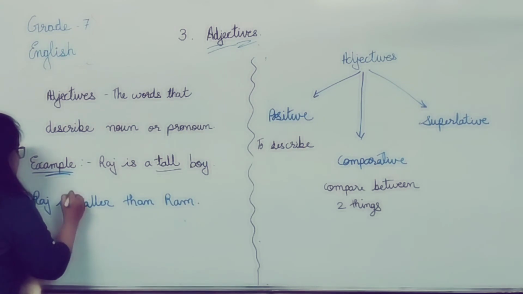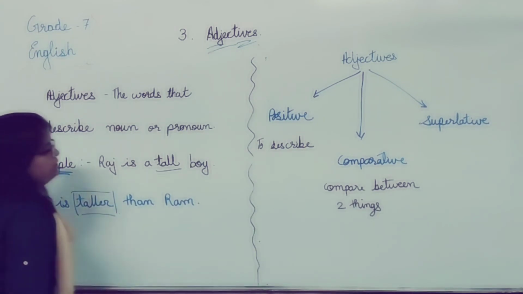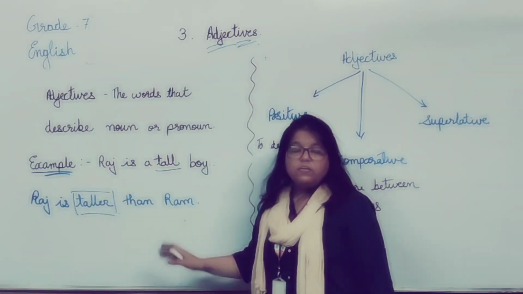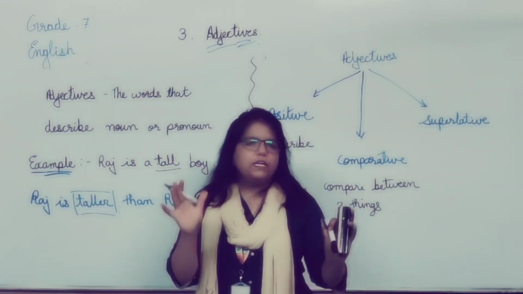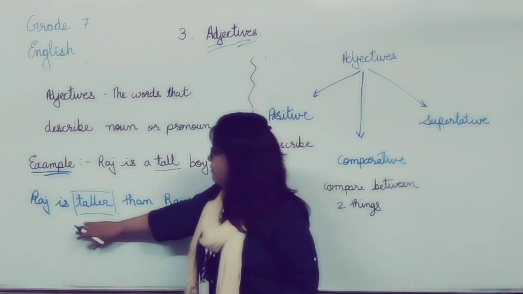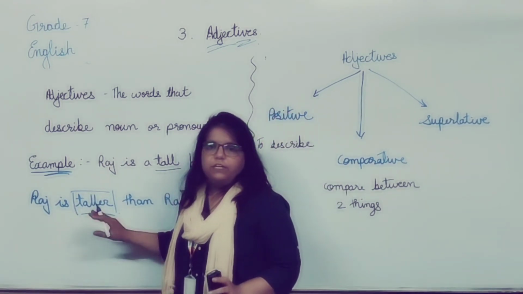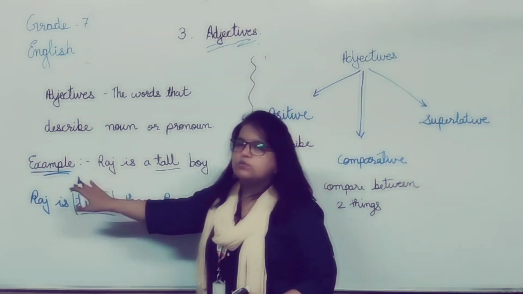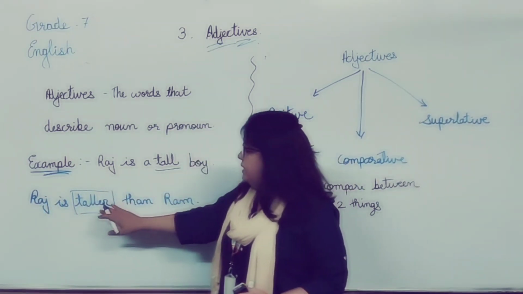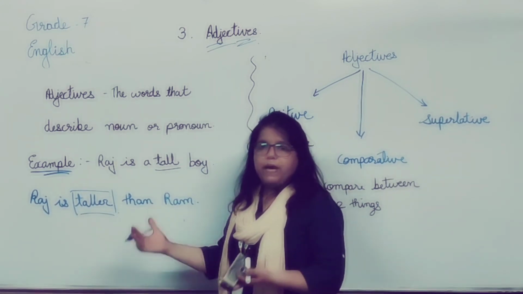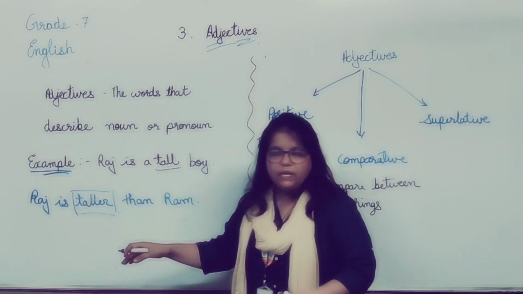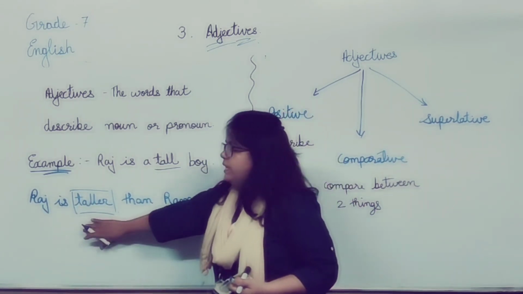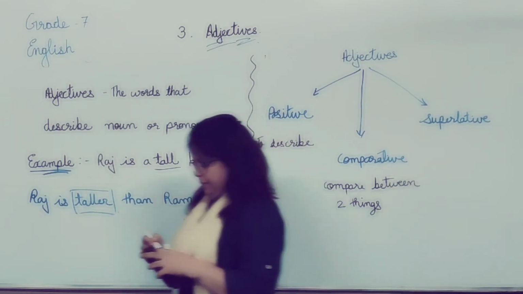Here you can see I have used the comparative degree when comparing Raj and Ram. When two persons or two places or two things are compared, we have to use comparative degree. And how have we changed it? The base form we use in positive degree, we add ER at the end of it, and we make it a comparative degree.